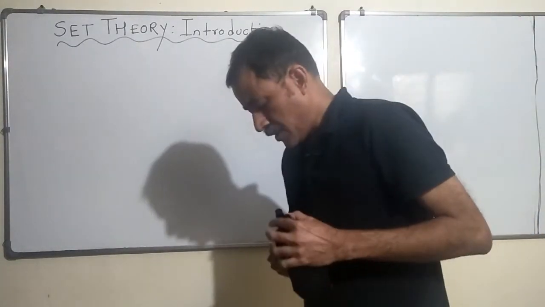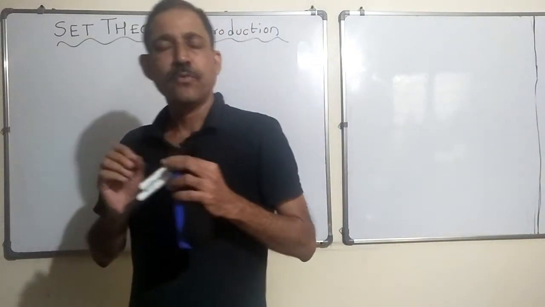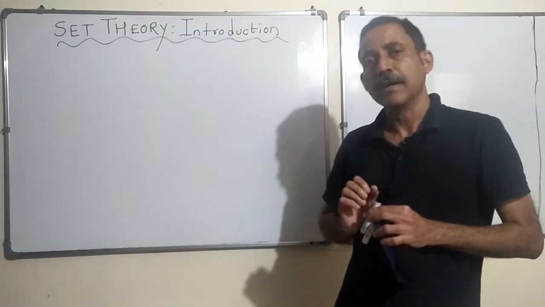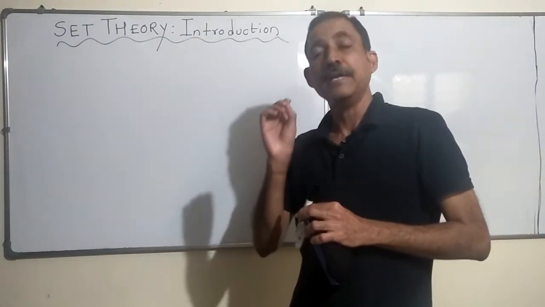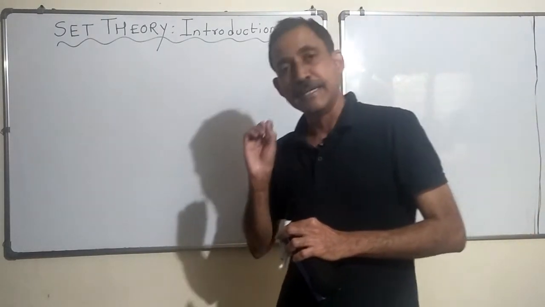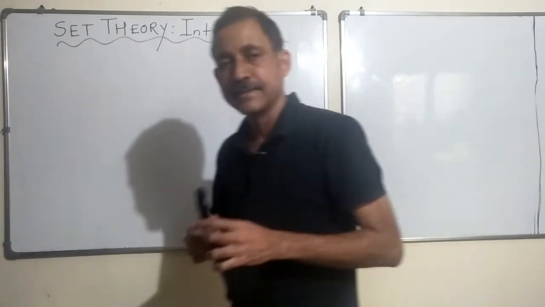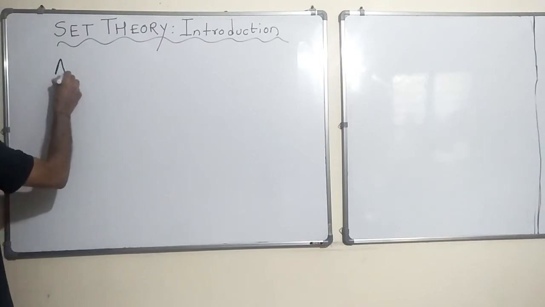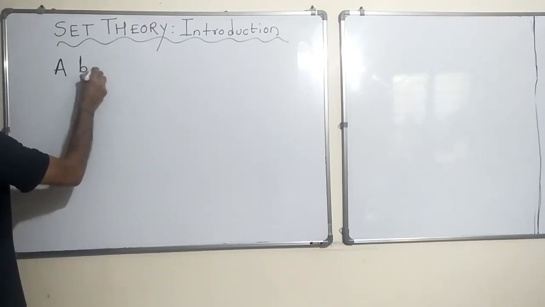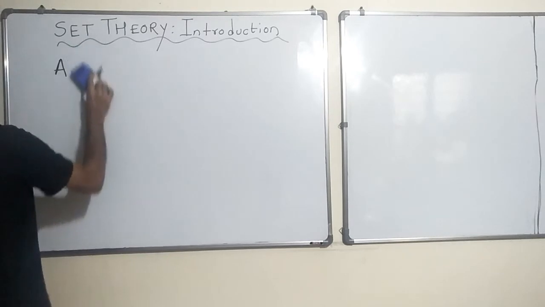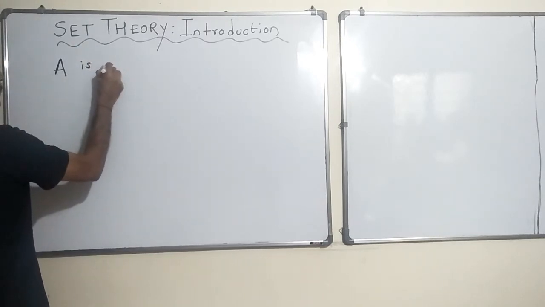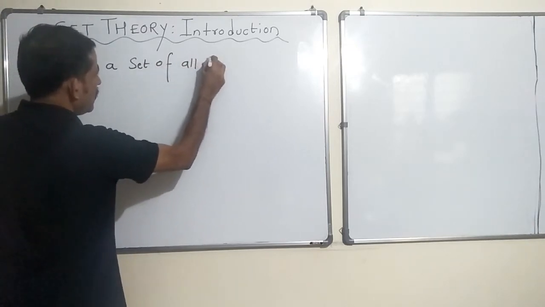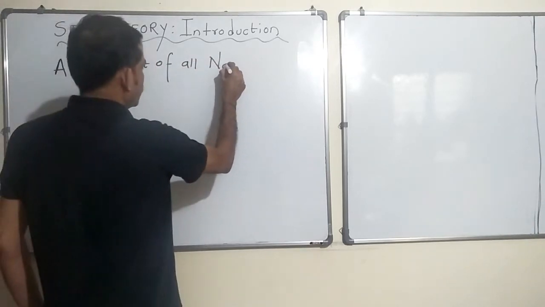Okay, so now do you know what you mean by a set? A set is a collection of well defined objects which are distinct. Okay, so let's take an example of a set. Let A be, or rather A is a set of all natural numbers.